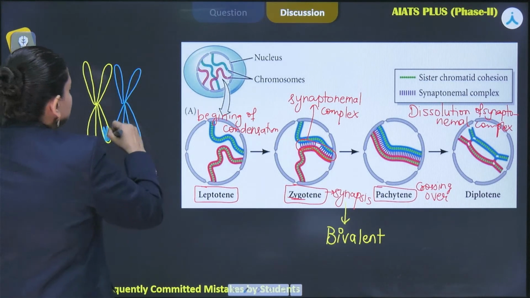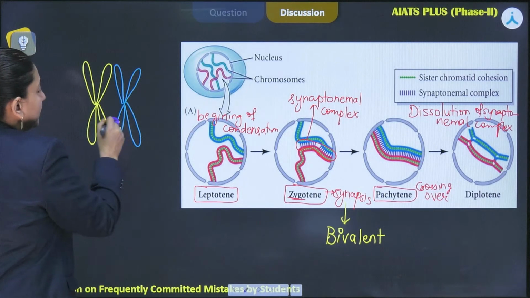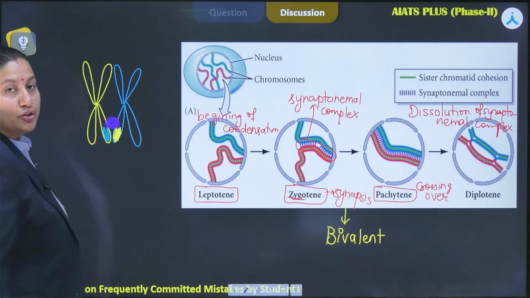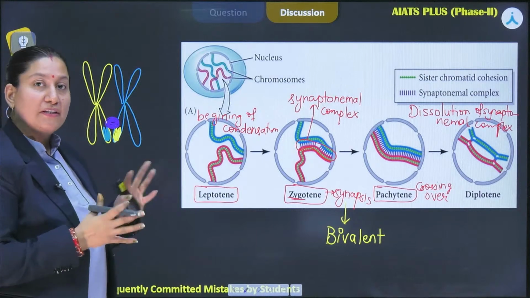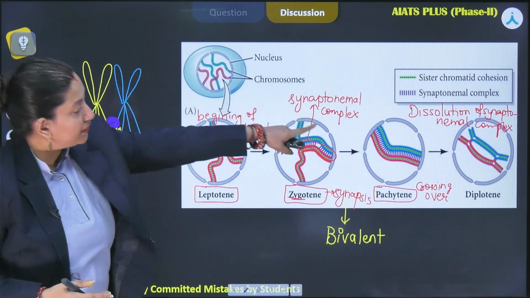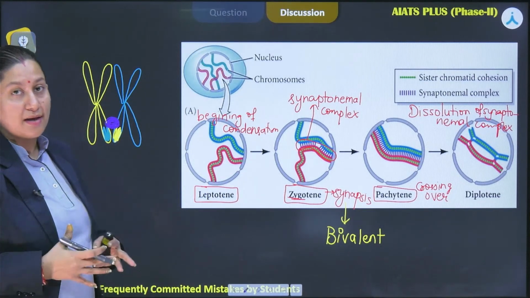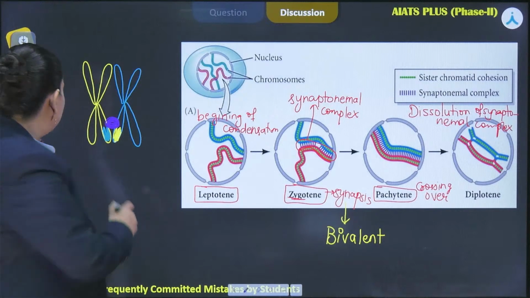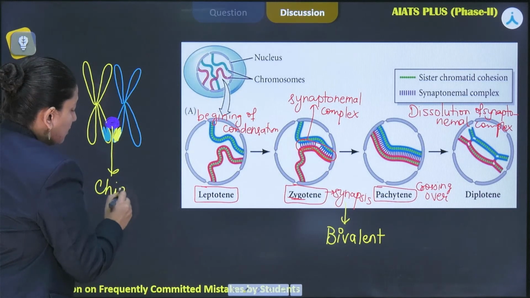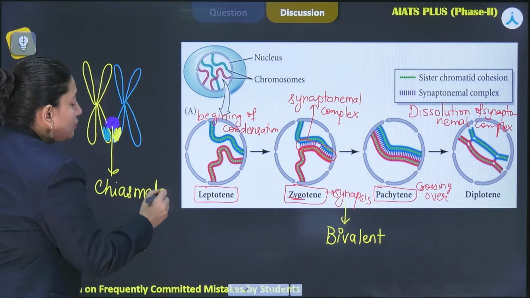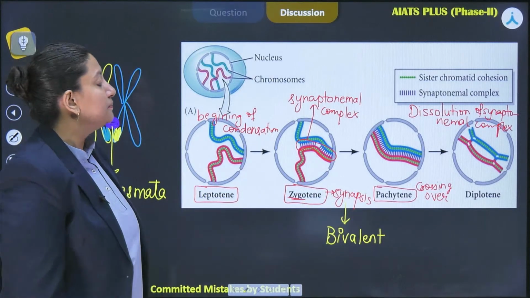This segment has been exchanged, but this segment is still attached with a particular structure, which is the recombination nodule. The rest of the synaptonemal complex initially present between these two chromosomes has now dissolved in the diplotene phase, except at these points where crossing over has occurred. These are the sites of crossovers, known as chiasmata. This structure is going to be visible in the diplotene phase, not prior to it.